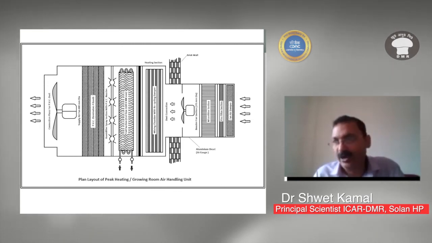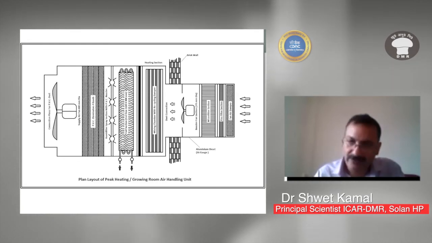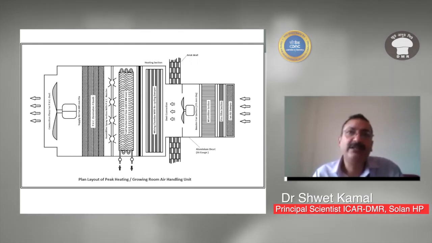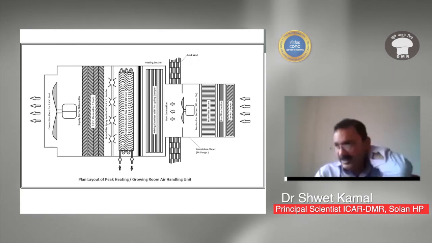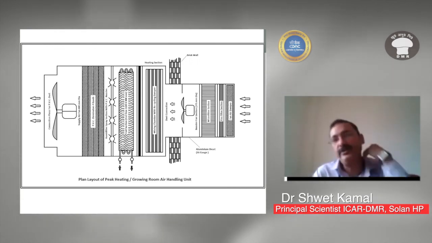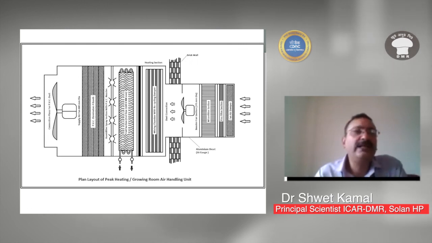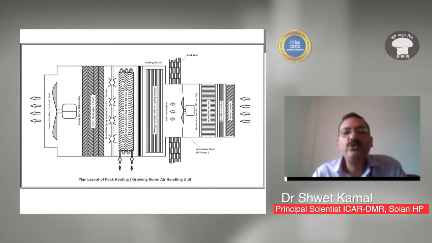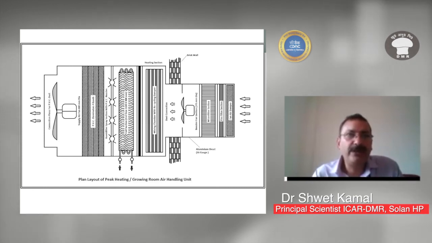Then there is a heating section, where the air is heated as it flows through. And then there is a cooling section where the air is cooled. It depends: if your room temperature is lower, like 10-12 degrees centigrade, you have to heat, and if your temperature is higher, like 23-24 degrees centigrade, then you have to reduce it, and for that you need a cooling section. These two sections are sensor based.